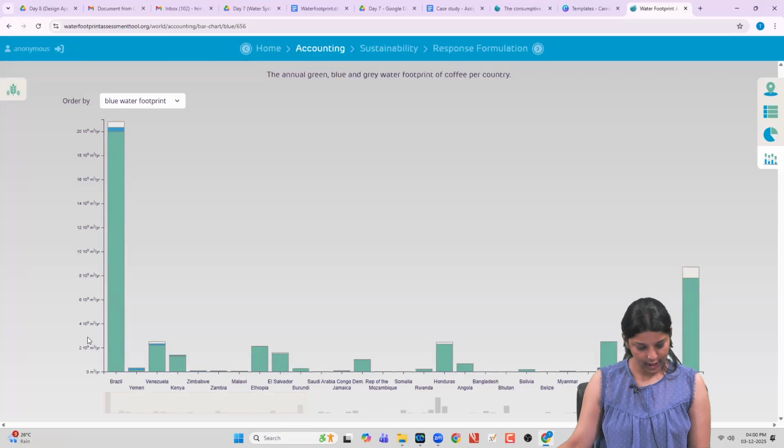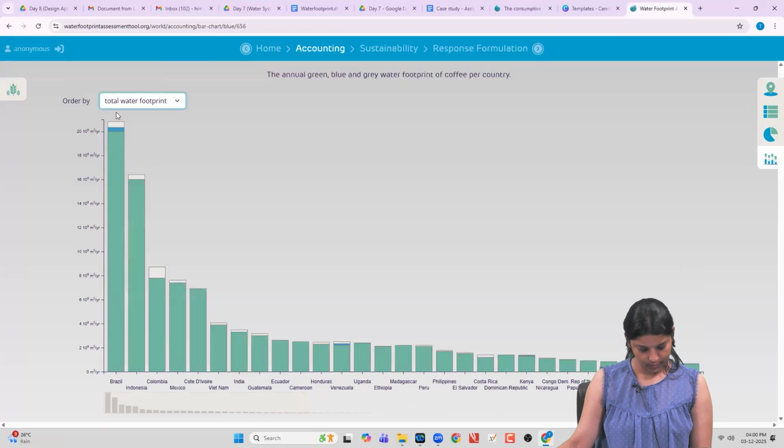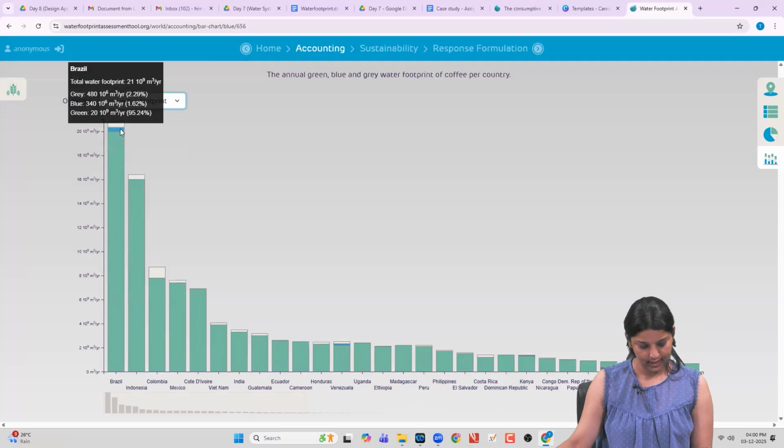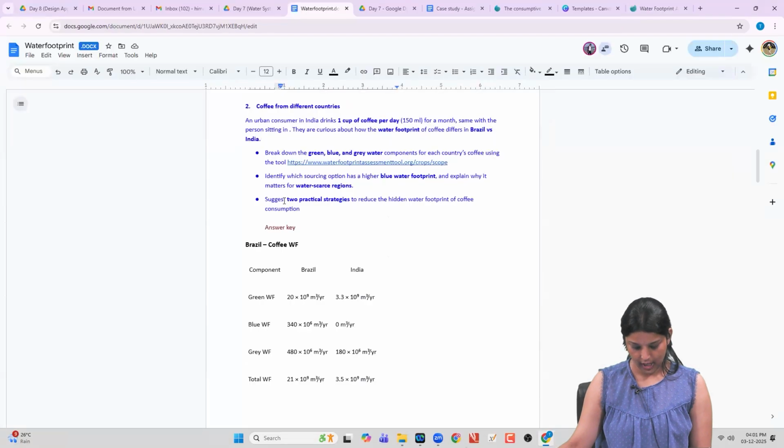So if you see, this is the total water footprint of coffee from Brazil. It is 21 into 10 power 9 meter cube per year. And then if you find India, it's 3.3 into 10 power 9. And this is the bifurcation.